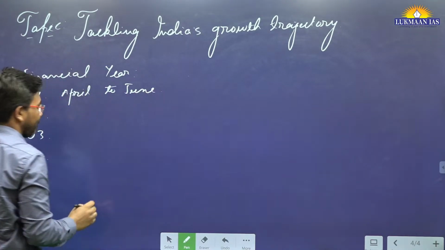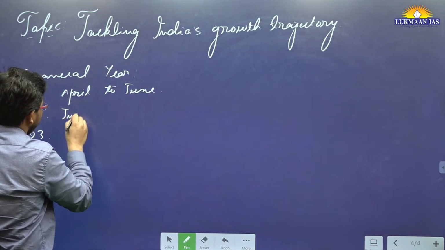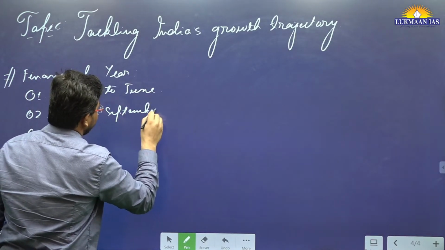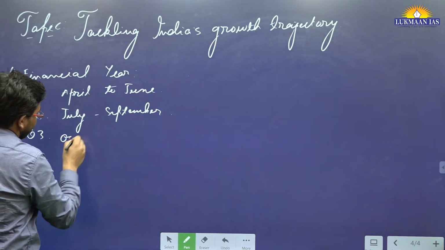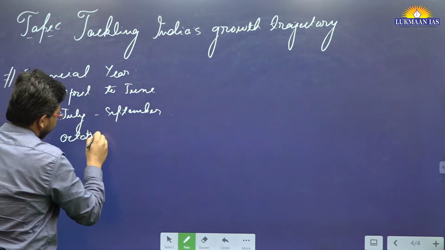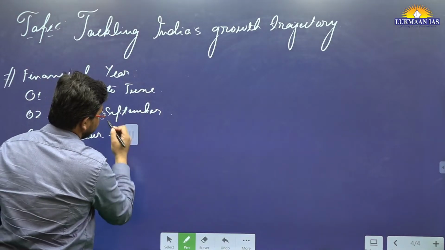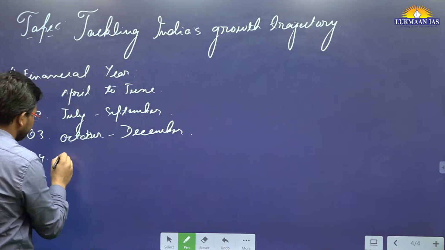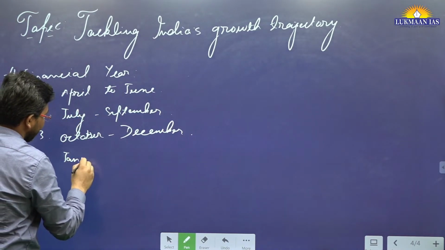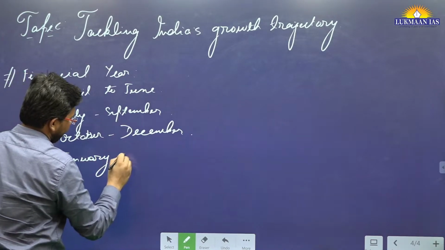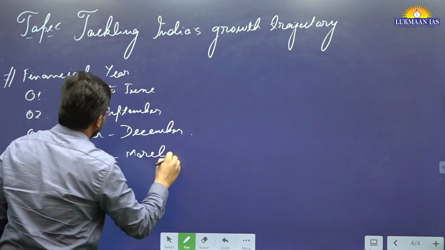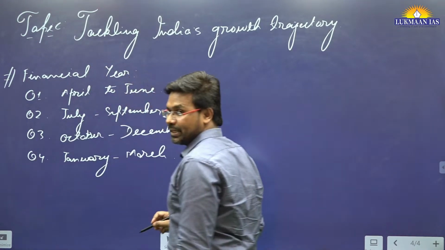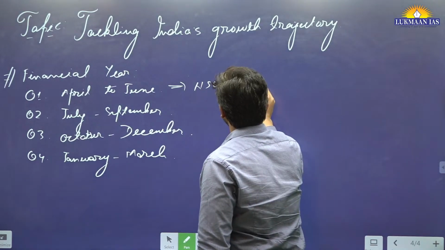Quarter 2 is July to September. Quarter 3 is October to December. Quarter 4 is January to March.